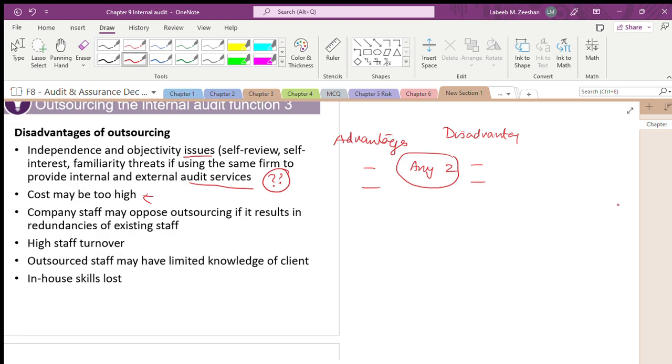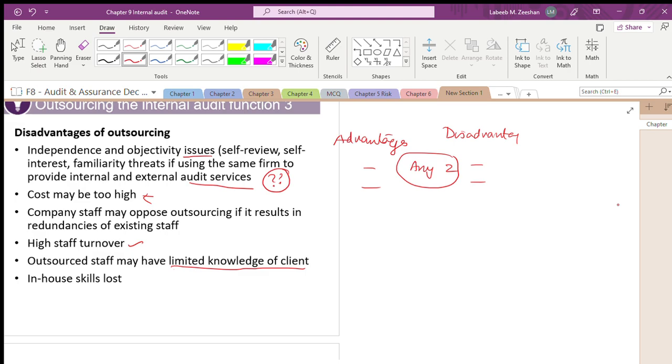Definitely, there is high staff turnover. People will leave. See, people want a job, as simple as that. People want to work. Outsourced staff may have limited knowledge of the client. It is one of the disadvantages. Definitely, what happens? They are working only for a short term. When they work for a short term, definitely they will not have any knowledge.